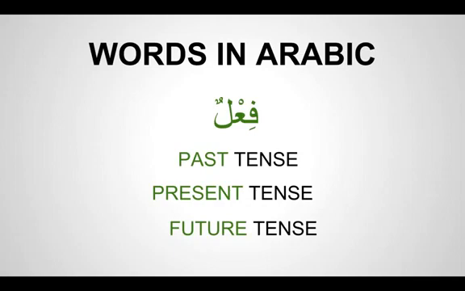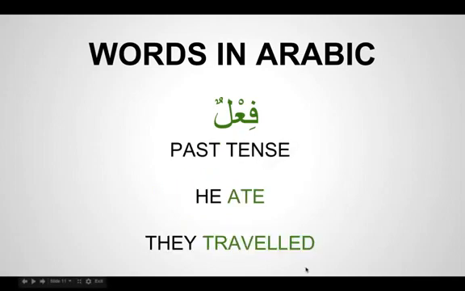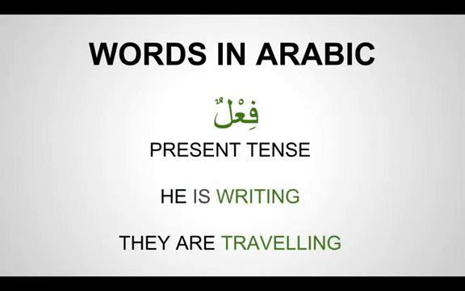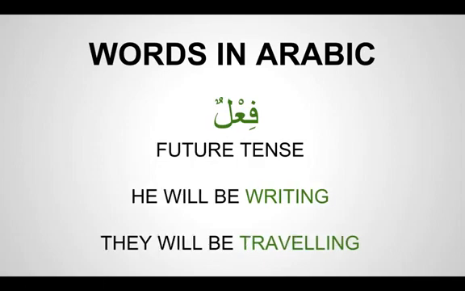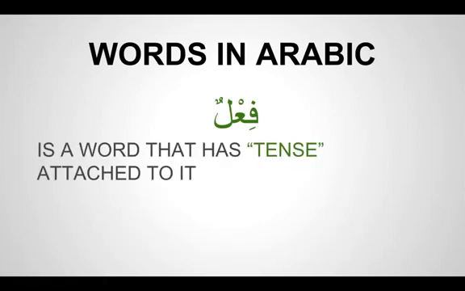So let me give you some examples. For the past tense, like he ate, they traveled. These are actions that have been done some time before. We have present tense like he is writing, they are traveling. Future tense, he will be writing, they will be traveling. So fi'al is a word in which you can find a tense, a past tense, present tense, or a future tense.